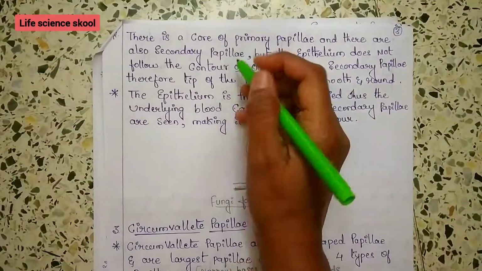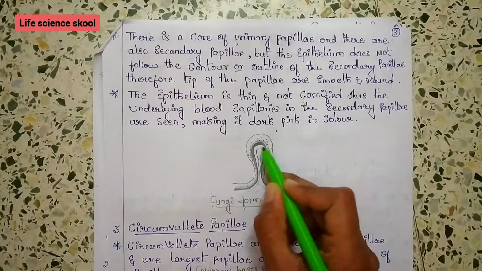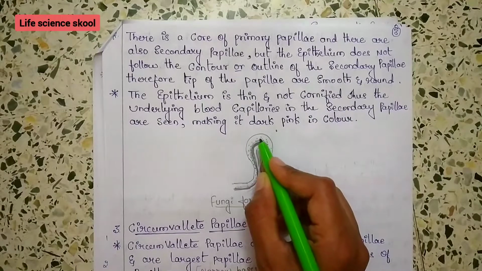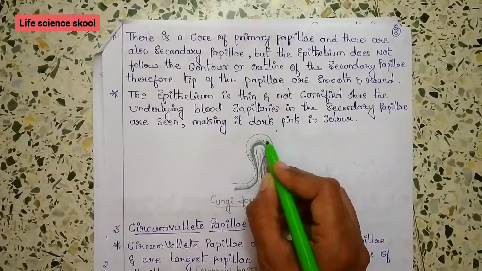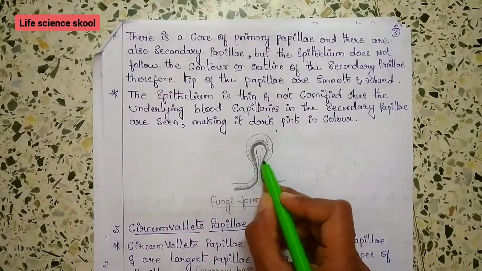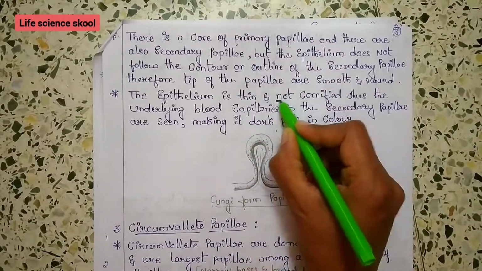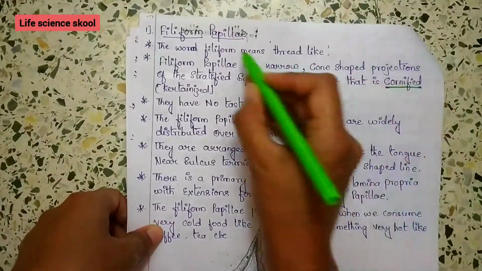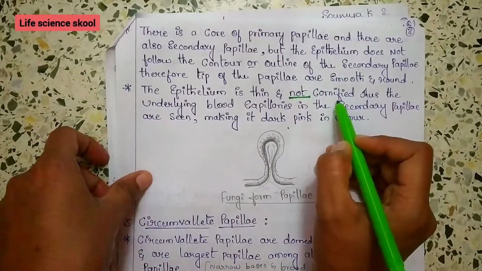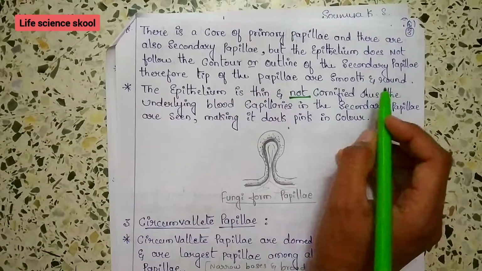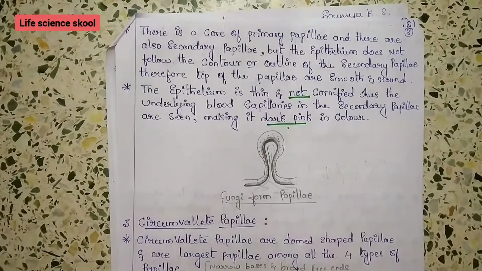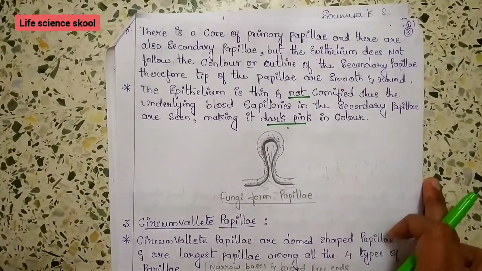Here there is a core of primary papillae, and there is also a secondary papillae, but the epithelium doesn't follow the outer line of the secondary papillae. That's why these are very smooth and round, and this epithelium is thin and not cornified. The filiform papillae are cornified, but the fungiform papillae are not cornified, meaning not keratinized. So the blood capillaries in the secondary papilla are seen, making it dark pink in color. That's about the fungiform papillae.